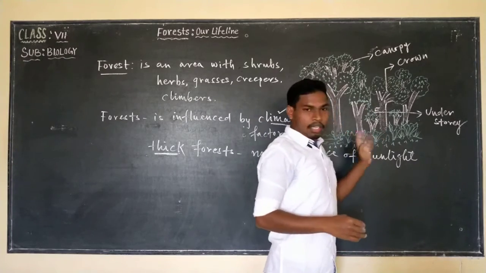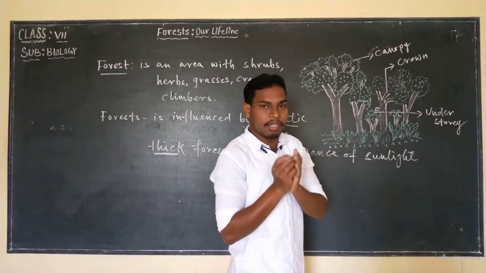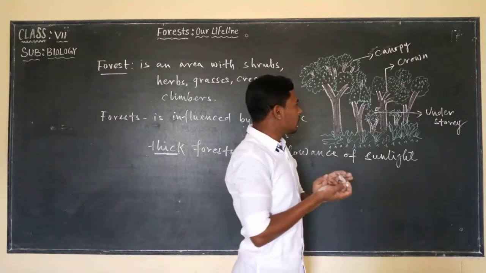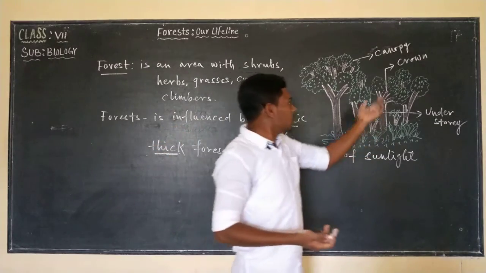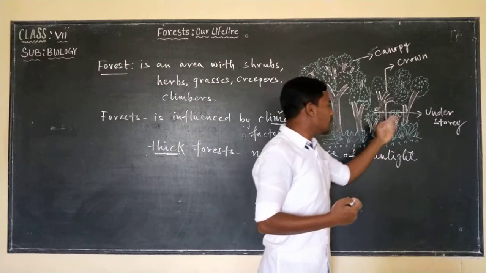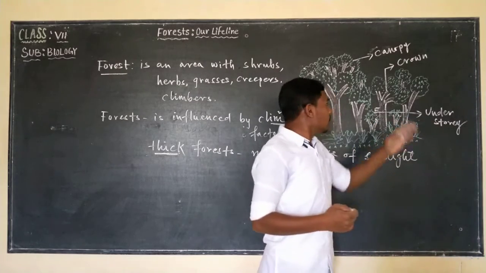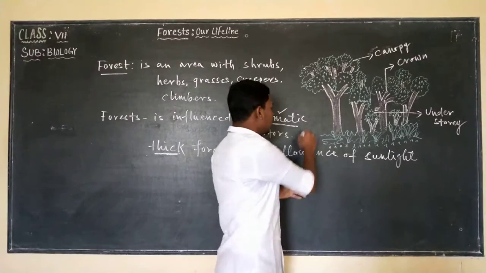So far, what have we discussed? We have discussed the crown. The crown is the branchy part of the trees that are found in the forest. The next one, the topmost covering, is known as the canopy. And trees that are growing under the canopy are known as understory. So these are three different terms we have learned in this session.